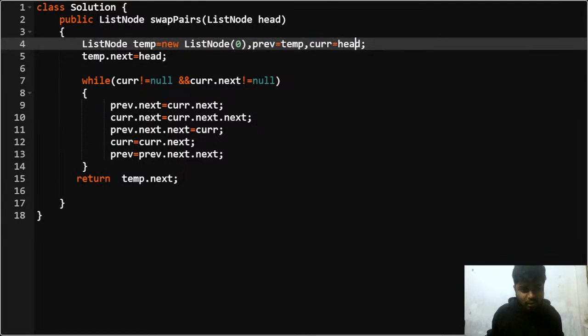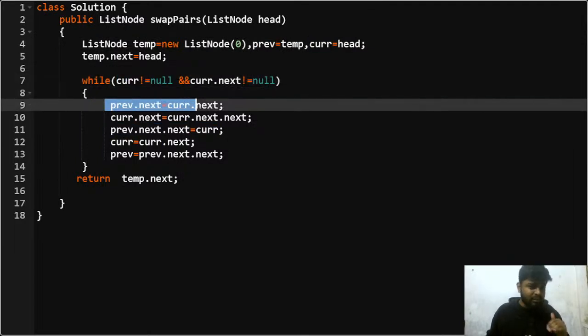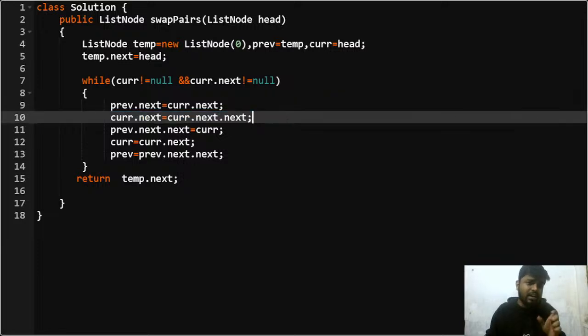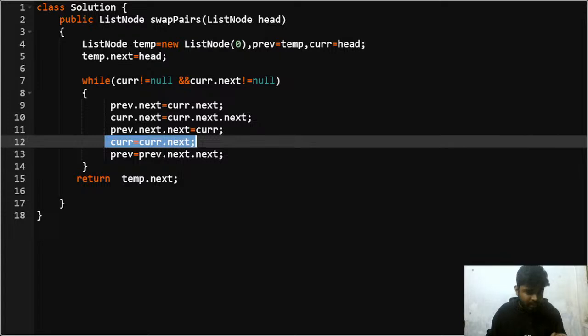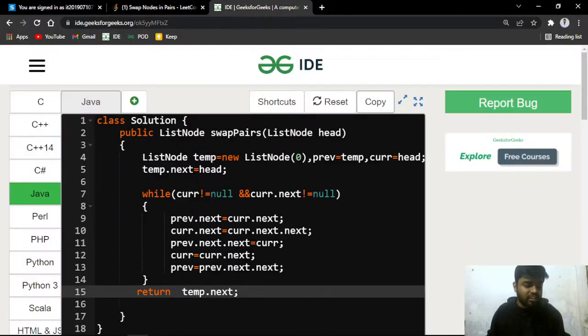If current is not null and current next is not null, then previous dot next is equal to current dot next. Basically 0 would be pointing to 2 because 2 will become the first node. After that, I'll update my current, so 2 should be pointing to 1. Then I update current equal to current dot next and previous equal to previous dot next because I need to move 2 indexes ahead. In the end, I simply return temp dot next. So this was the approach for this problem.